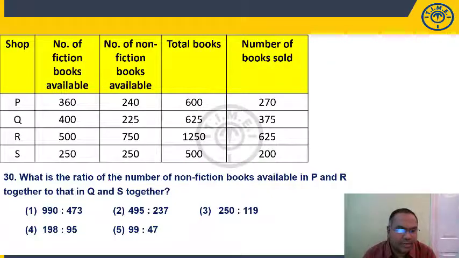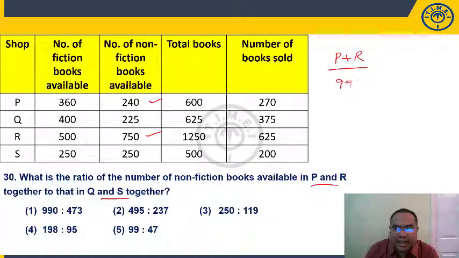Question number 30, students. What is the ratio of the number of non-fiction books available in P and R together to that of Q and S together? Non-fiction P and R, 240 and 750. P plus R is 990. Q plus S non-fiction, 225 and 250, that is 475.